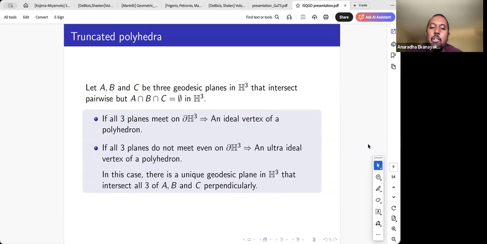So we take this fourth geodesic plane and intersect it with the tetrahedron. So we'll get a vertex which is truncated by that fourth geodesic plane. We'll need this type of tetrahedron or polyhedra to construct manifolds with totally geodesic boundary.